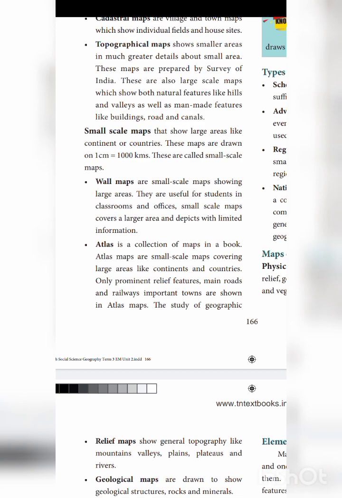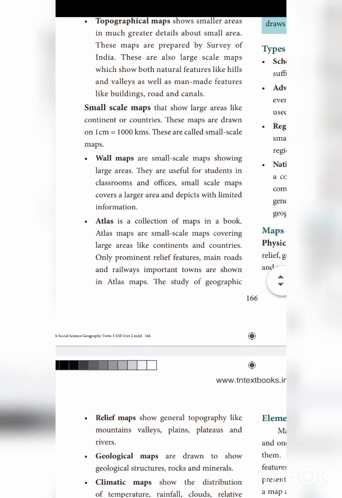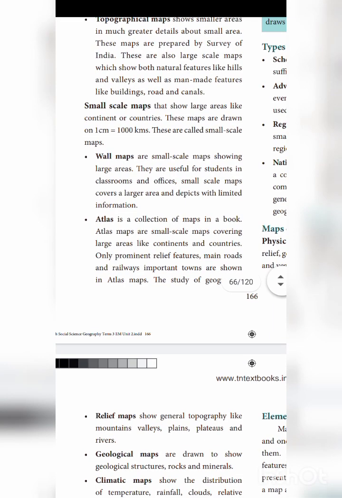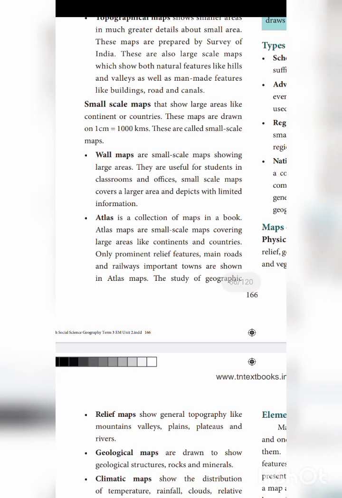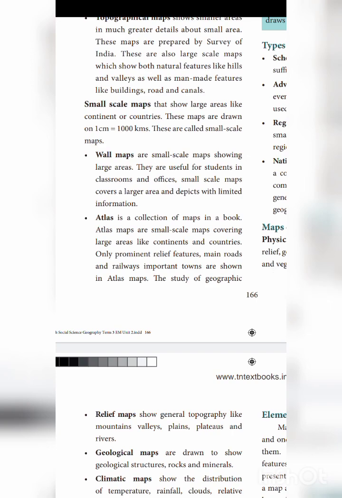These maps are drawn with 1 centimeter equal to 1000 kilometer, and they are called small scale maps. All maps are drawn to a scale. So what is the scale for this map? 1 centimeter is equal to 1000 kilometer. It is nothing but 1 centimeter in the map representing 1000 kilometer on the ground.